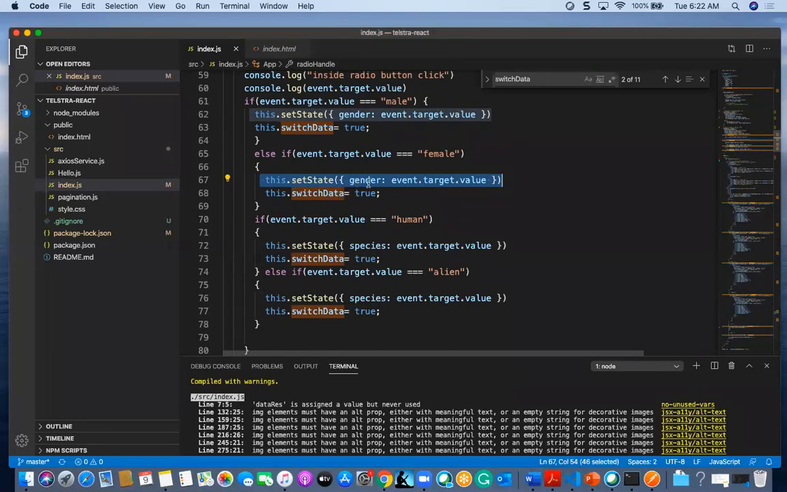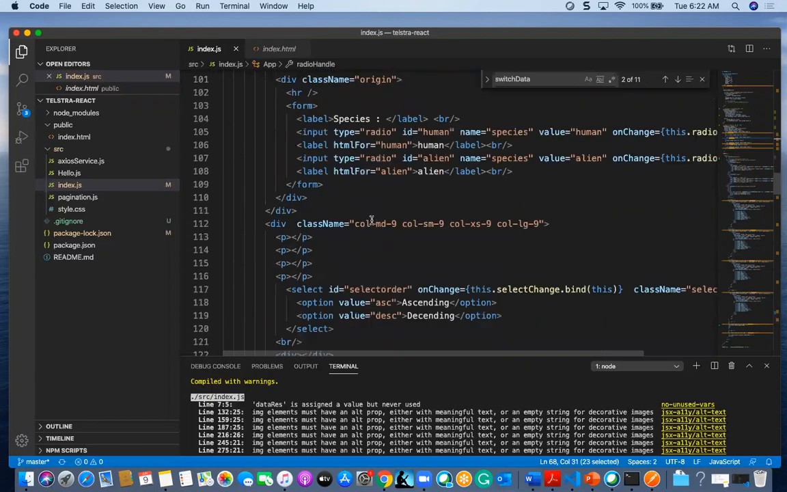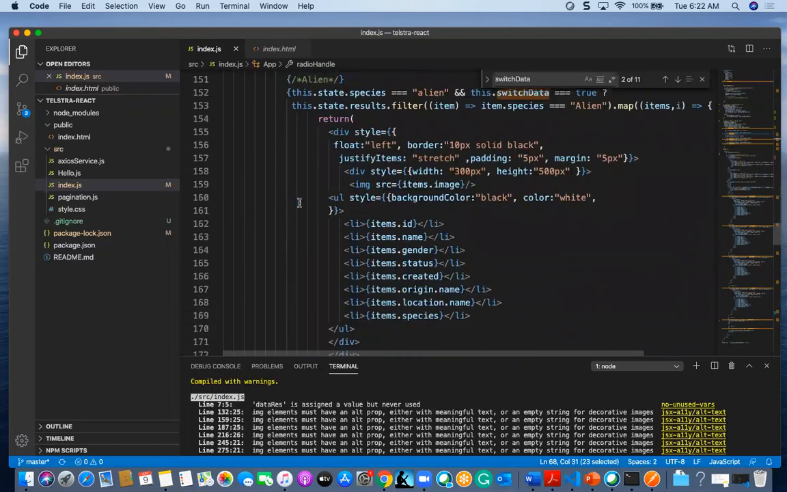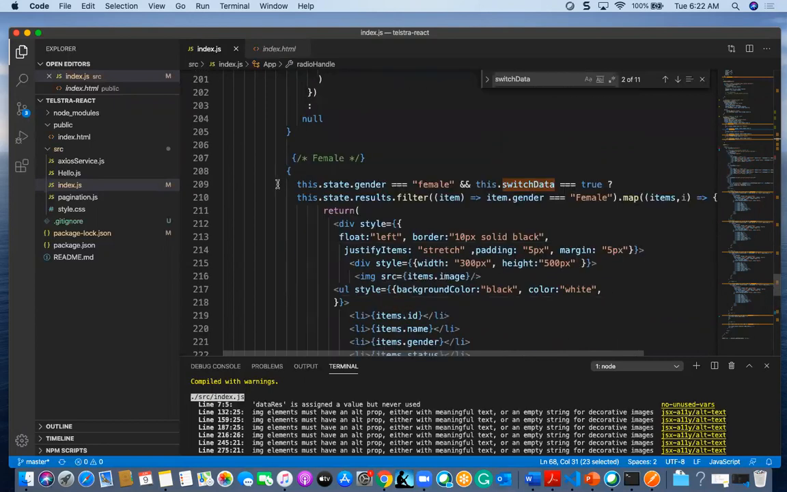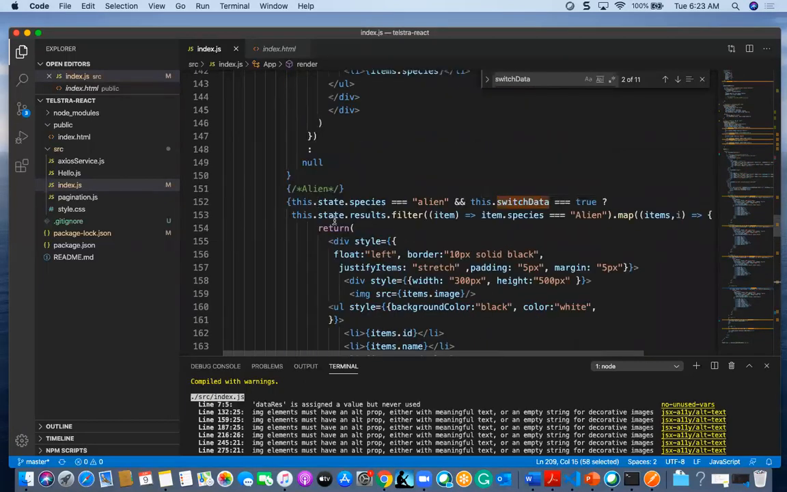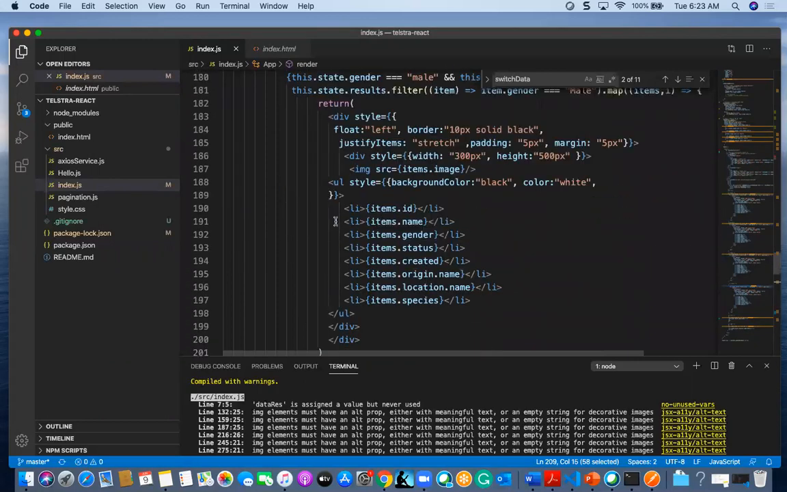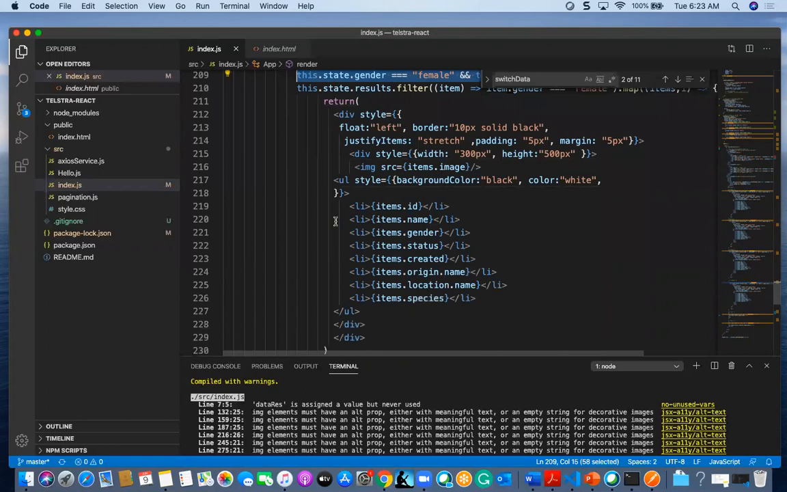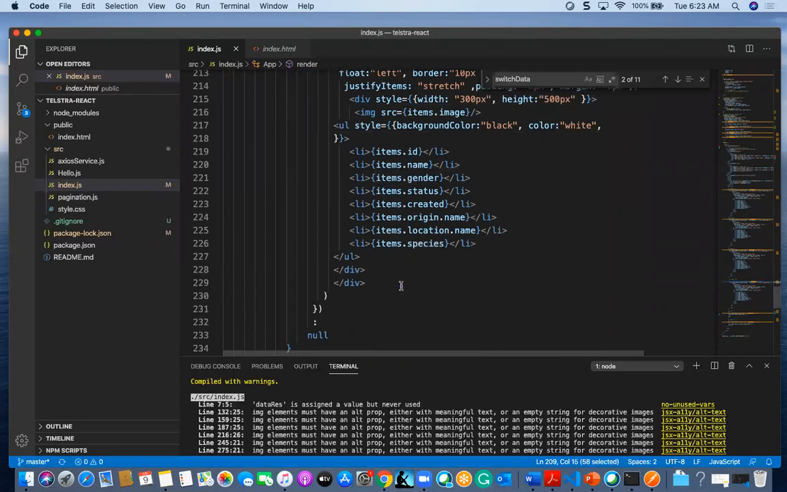I am setting the gender to female, and I am making this.state.switchData true. So when these two conditions are met, it will enable this female loop, but not any other. It will only display this condition only. It won't execute any male or any alien. That's how this female data will be displayed.